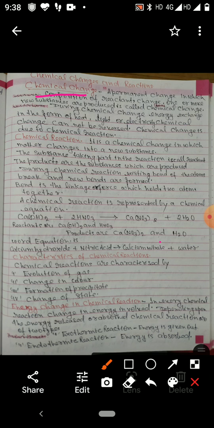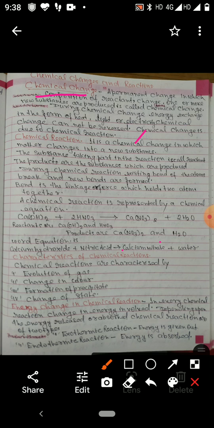A chemical change is due to the change in energy. So there is an exchange of energy. During the chemical change, either energy is absorbed or energy is released. So these are the chemical changes.